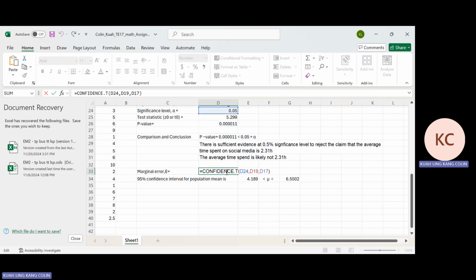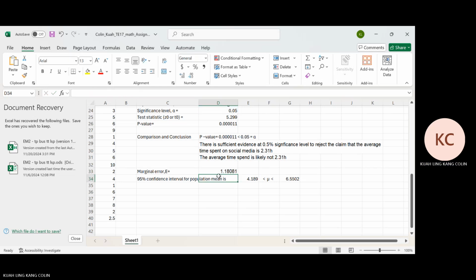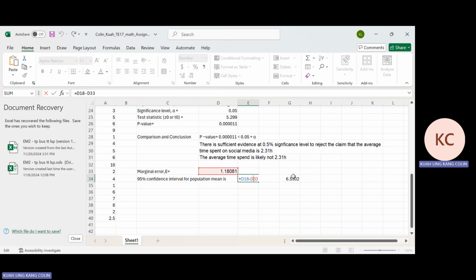For the margin of error, we will be using the confidence function, which includes the 3 values: significance value, the sample standard deviation, and sample size. Lastly, for the 95% confidence level, we'll be using the sample mean minus and plus the margin of error. Here will be sample mean minus the margin of error. And here will be the sample mean plus the margin of error.